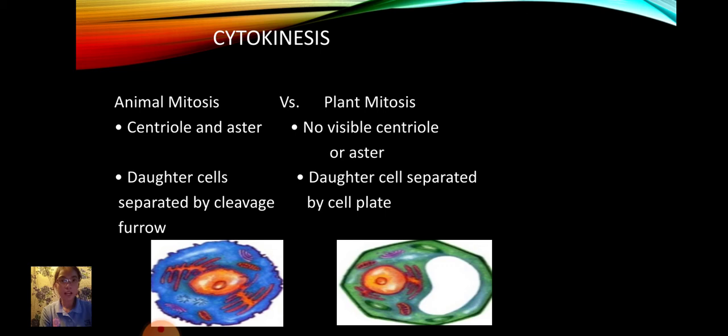Cytokinesis, animal mitosis versus plant mitosis. In animal mitosis, centriole and aster exist, while in plant mitosis, there is no visible centriole or aster. And in animal mitosis, the daughter cells are separated by a cleavage furrow, while in plant mitosis, daughter cells are separated by a cell plate.